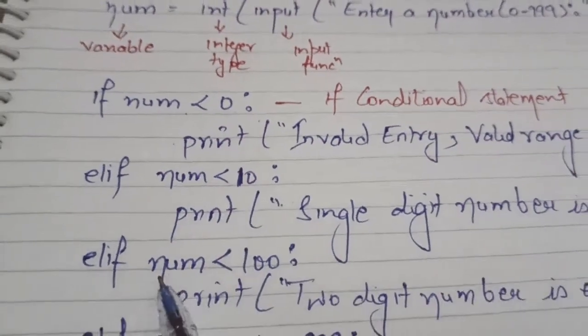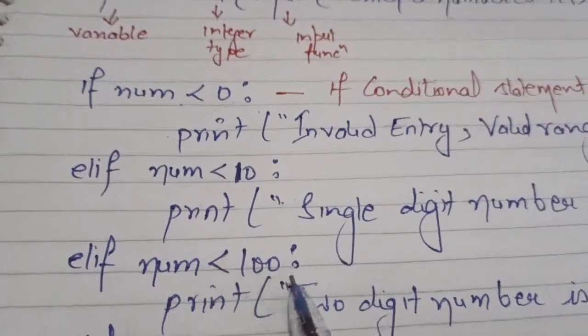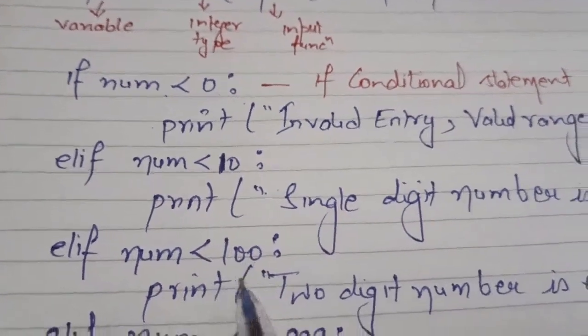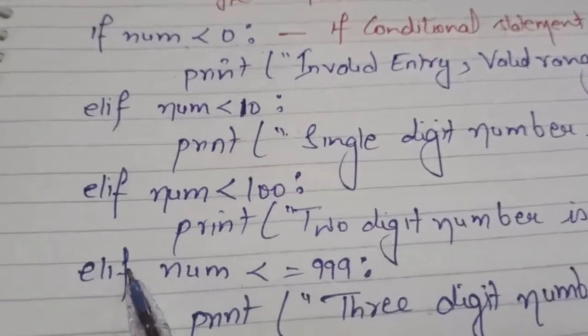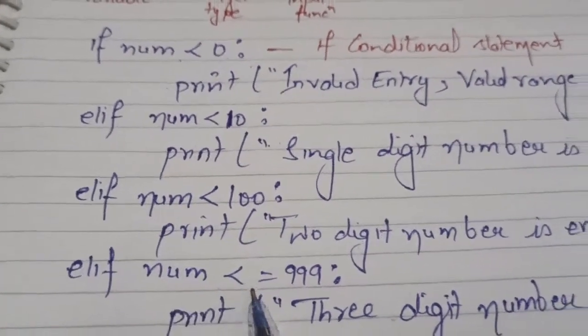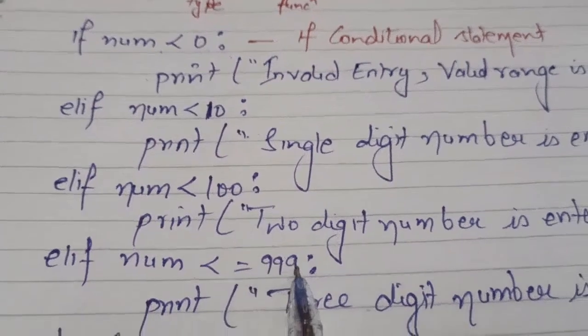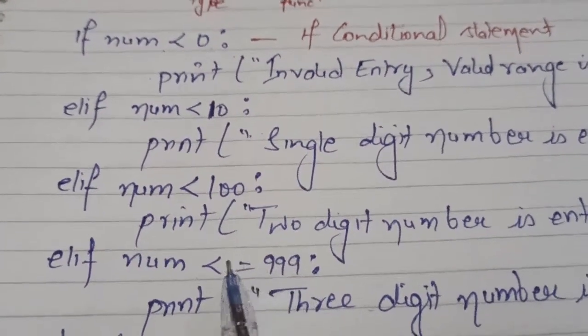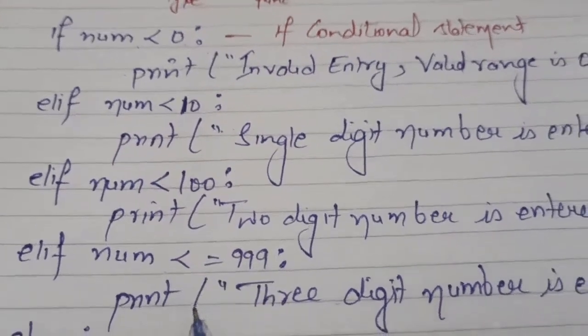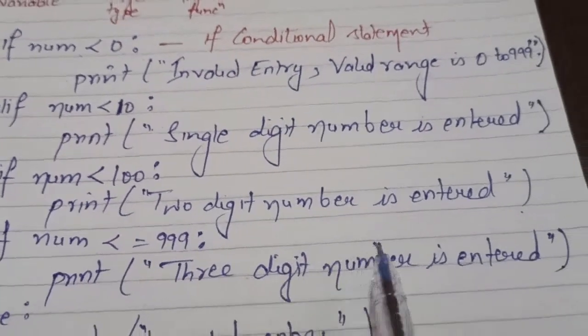Then again in the elif part I have mentioned if num is less than 100, then print 2-digit number is entered. Then again in the elif part I have mentioned num is less than or equal to 999, then 3-digit number is entered.